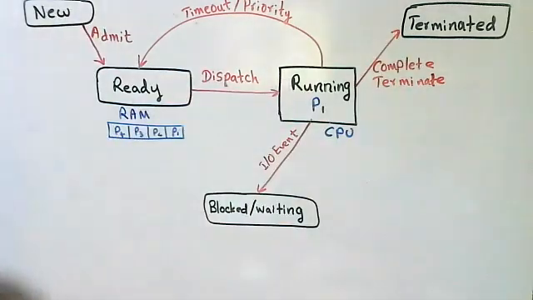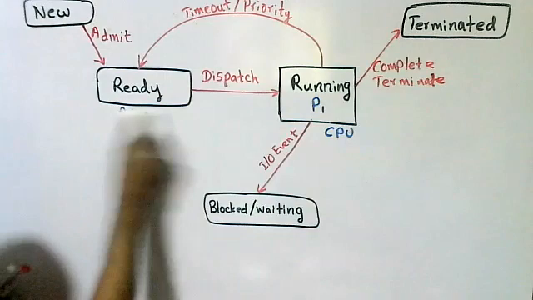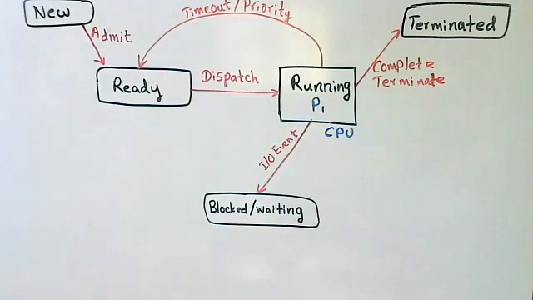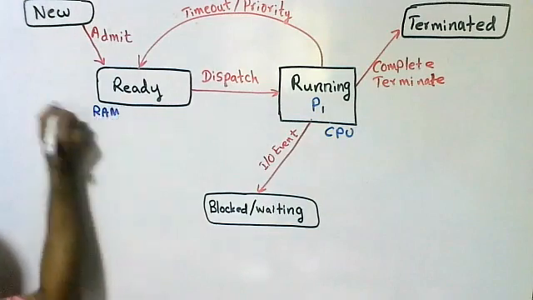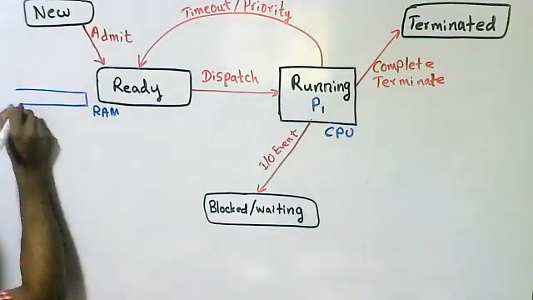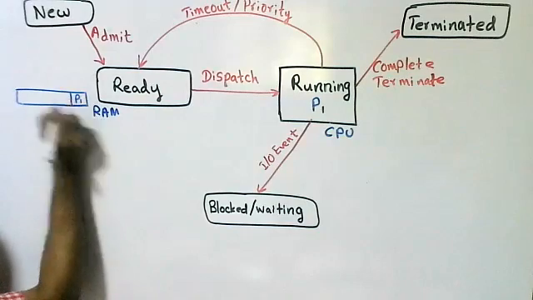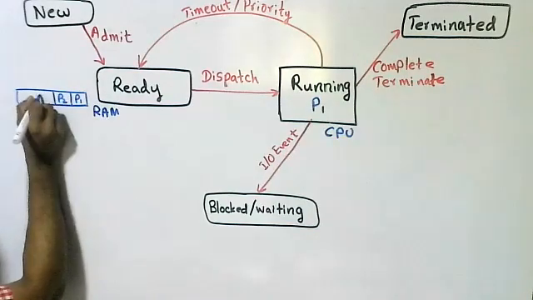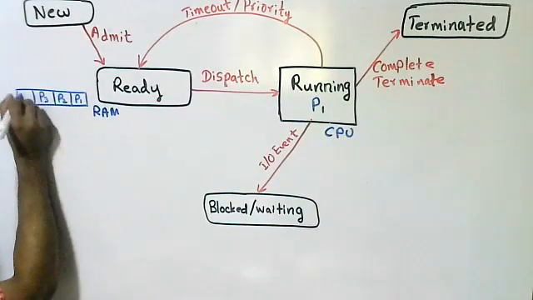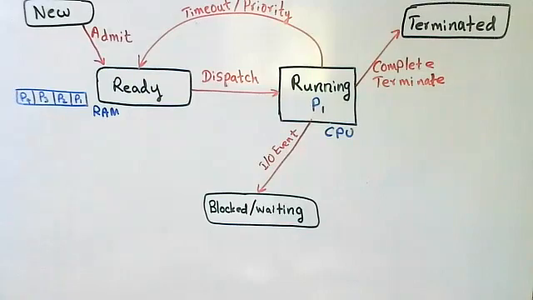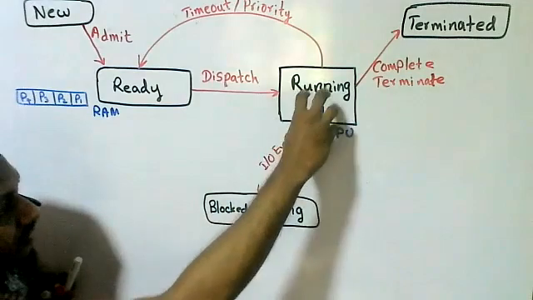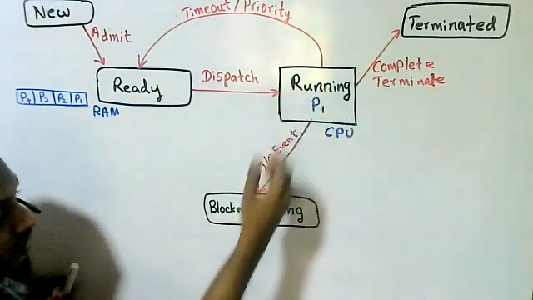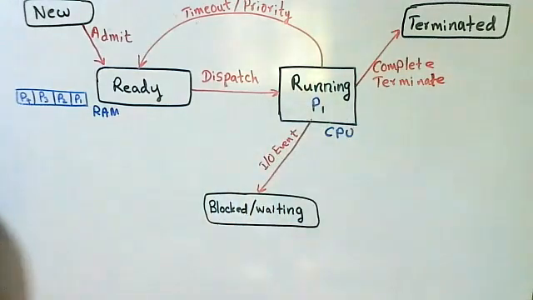Another thing I have to mention, just a minute. I'll take these words here, RAM. We'll take the processes here, P3, P4. Right. Whenever a running process needs an IO event, it comes to the blocked waiting state.